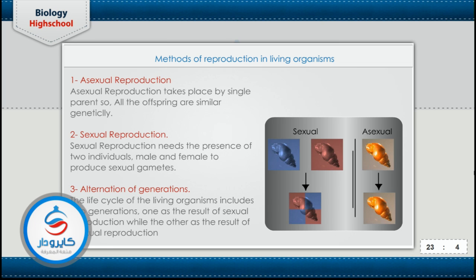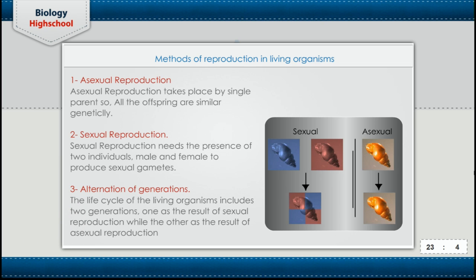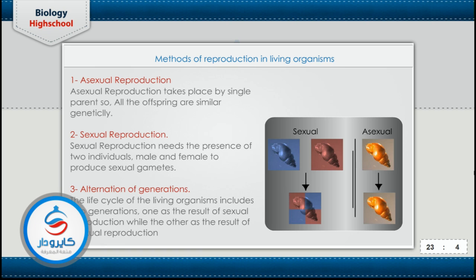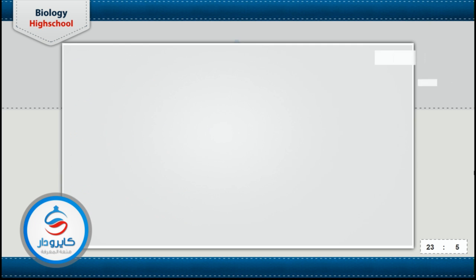In the alternation of generations, the life cycle of the living organism has two generations. The first is produced as a result of sexual reproduction, alternating with a generation produced as a result of asexual reproduction. So the alternation of generations can get the advantage of both sexual and asexual reproduction.